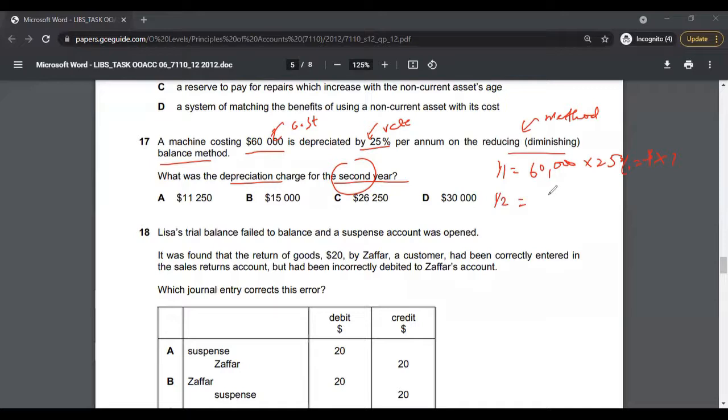And then for the second year, you will take the net book value, which would be 60,000 minus the depreciation expense for year one, times the 25%, and that will give you the depreciation expense for X2. This is what the question is asking. That would be your final answer. If I run the numbers on a calculator, the answer should be 11,250. The correct answer is option A to multiple choice 17.